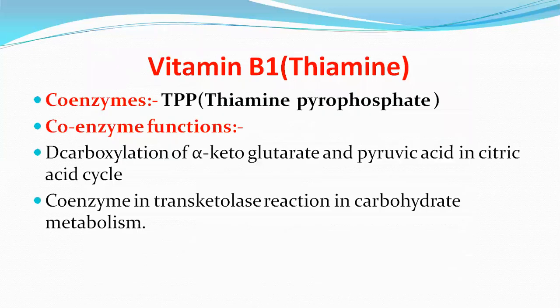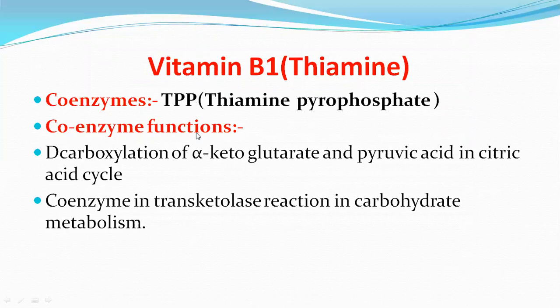Next slide is vitamin B1. The chemical name of vitamin B1 is thiamine. The thiamine is present in the form of thiamine pyrophosphate. So thiamine pyrophosphate is the coenzyme of vitamin B1.